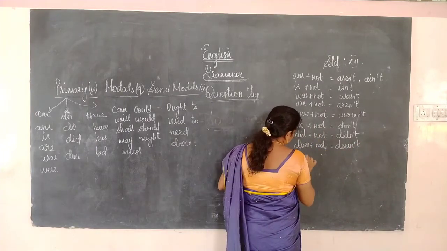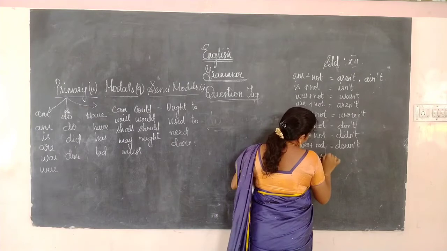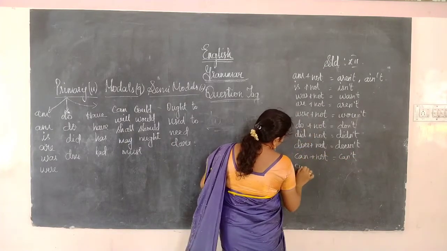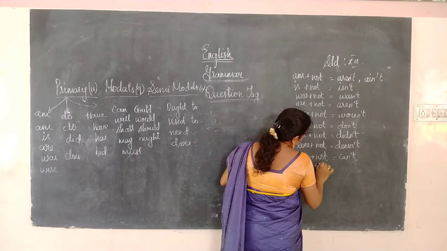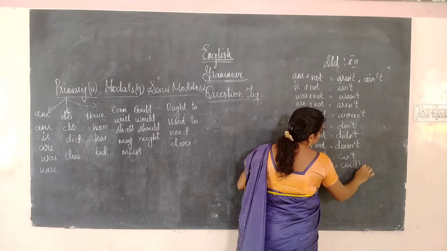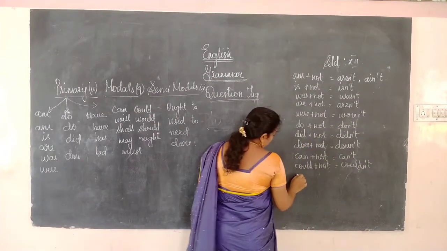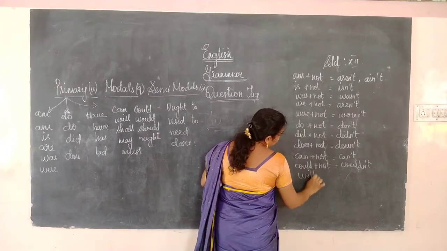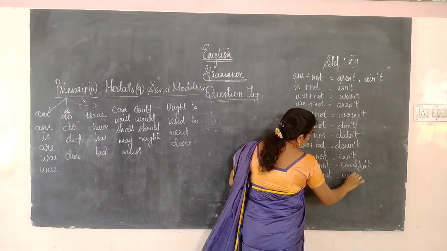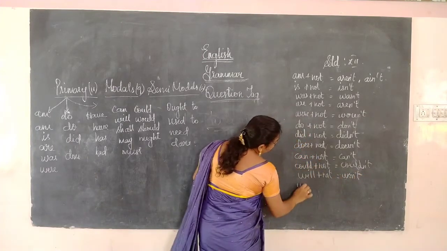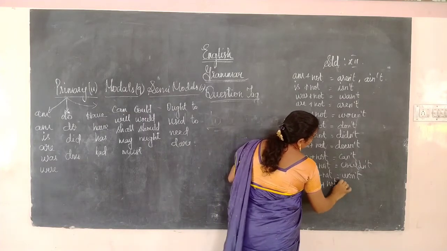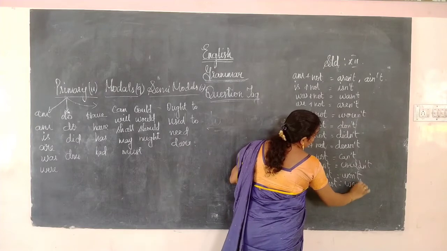Next, can plus not, can't. Could plus not, couldn't. Will plus not, won't. Would plus not, wouldn't.